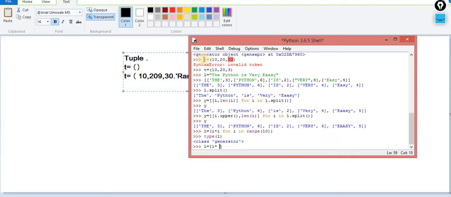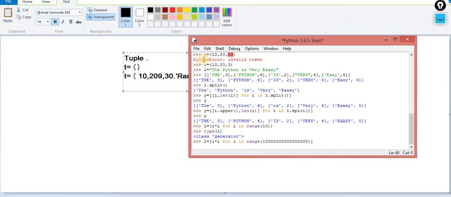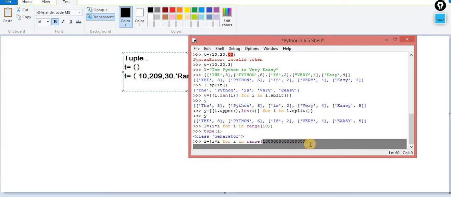I am performing this operation. Now what will happen? It will wait for 5 minutes, and after that it will say memory out of range error, because this is a huge value, a very large number. What operation am I performing? I am multiplying every value with itself. So in the first iteration the value is 0, then 1, 2, 3, and up to this amount of data, and it is multiplying with itself and adding it into the list.